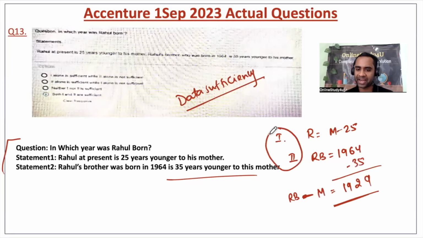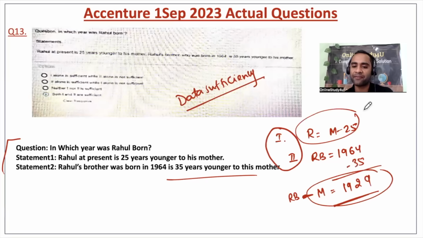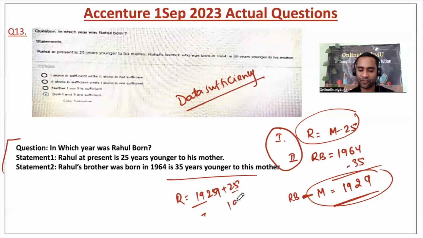Now I am going to combine both. So Rahul's mother was born in 1929, and Rahul is 25 years younger than his mother. That means Rahul was definitely born 25 years after the mother was born. So this will become 1950 and 1954. So 1954 means that if we use both the statements, then we will be able to answer.